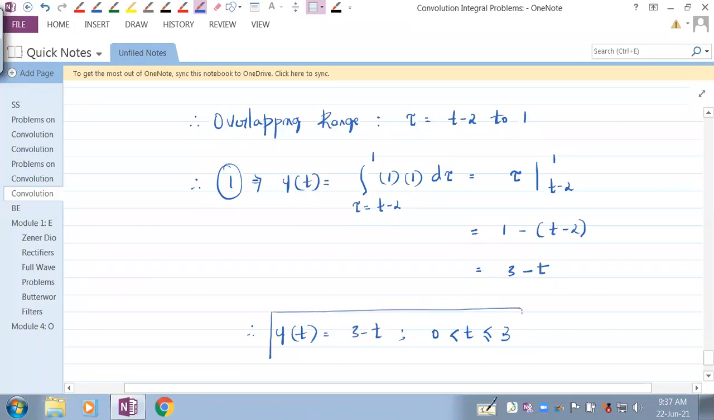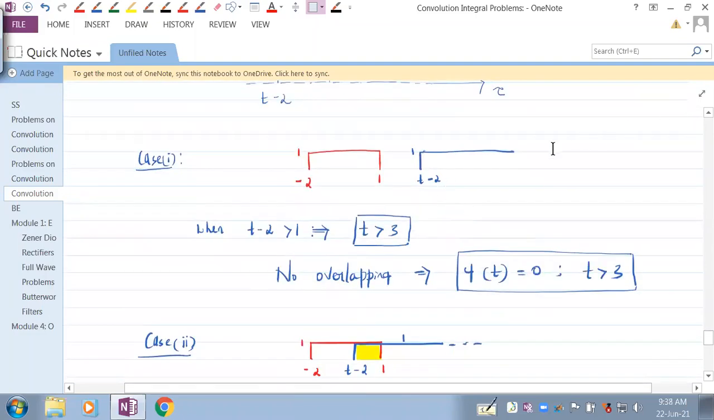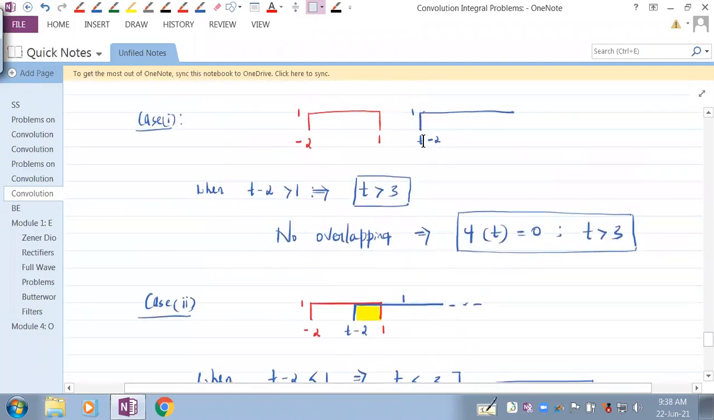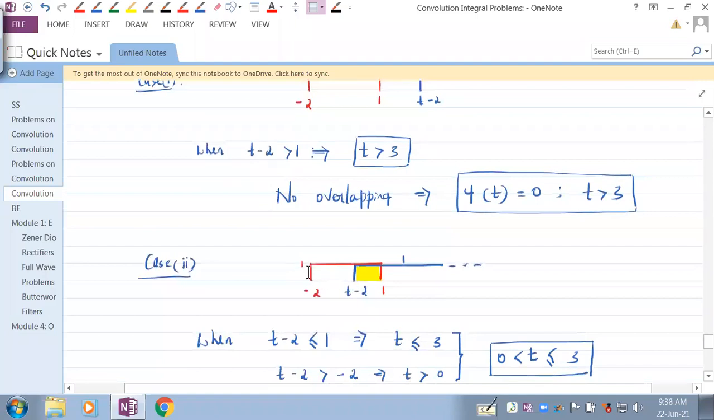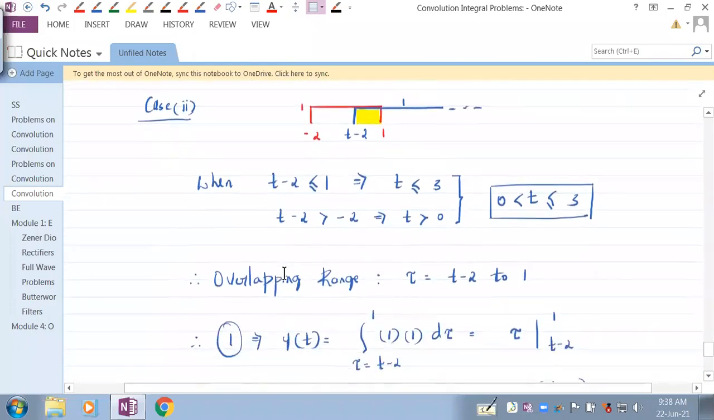Now can you tell me the third case? Let me write the third case. I've been showing you this. From here it is moving. Earlier there was no overlapping. Then there is overlapping when t minus 2 is equal to 1 or less than 1. That is what we have written in the second case. Now this further comes here, and goes beyond this, when t minus 2 is greater than minus 2, is what we are seeing now. Fine, so let's do that.